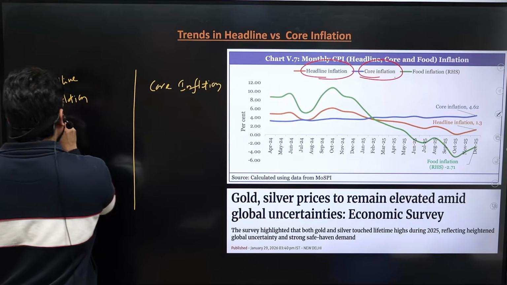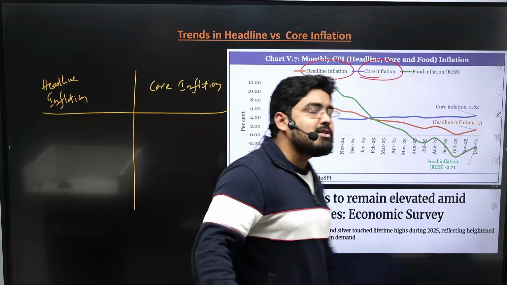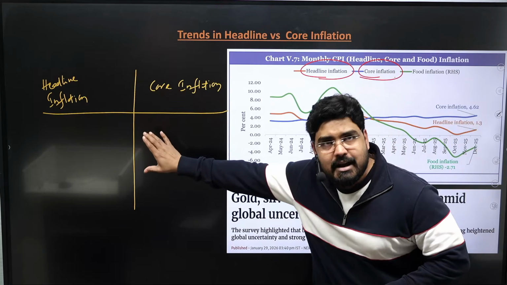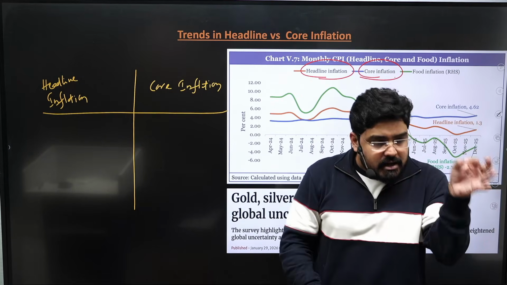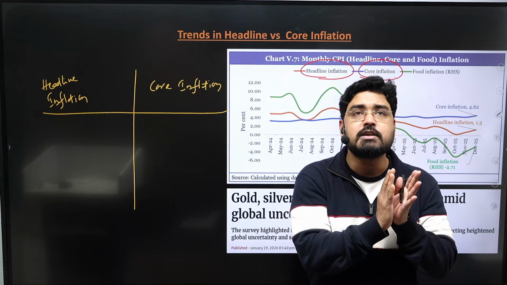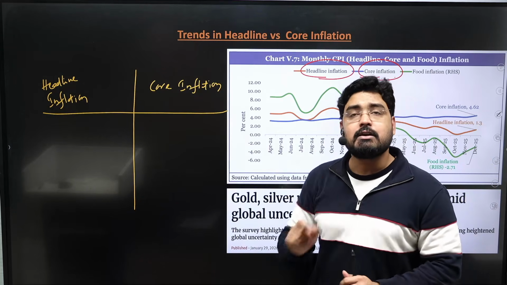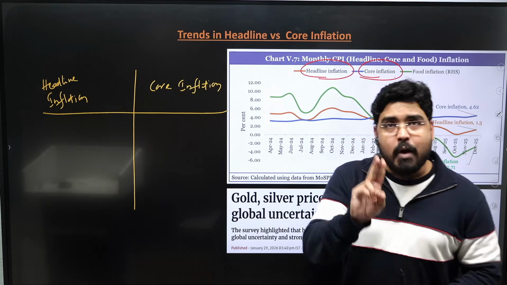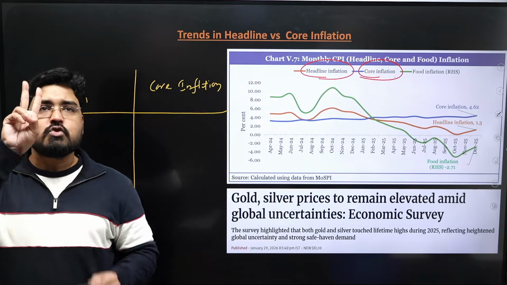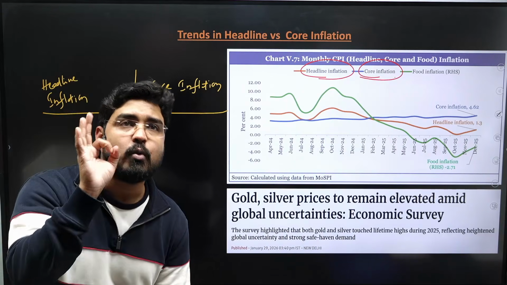So basically, what is headline inflation? Measuring the inflation of all the goods and services is headline inflation, whereas removing certain volatile components like food and fuel from the measurement of inflation, we arrive at core inflation. Why are food and fuel removed from the measurement of inflation? Because these two commodities in India are very volatile.